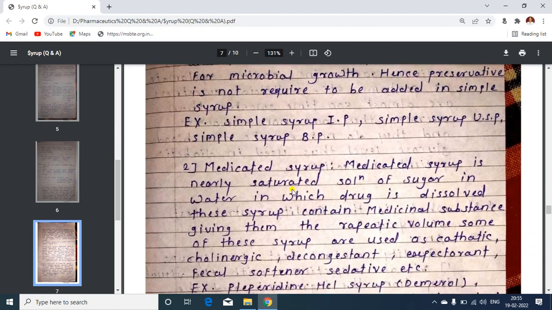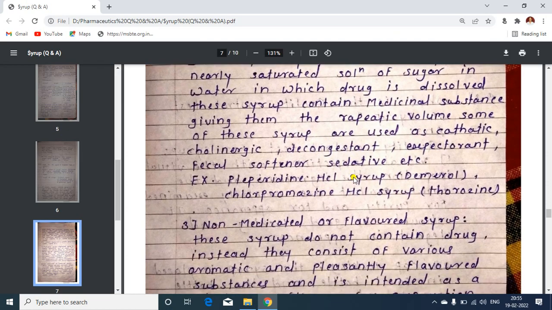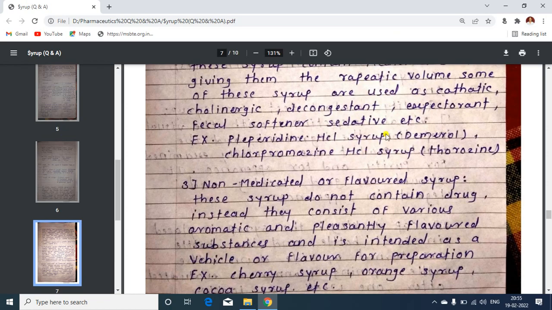Example, medicated syrup: these are saturated solutions of sugar in water in which the drug is dissolved. Okay, here the drug is dissolved. And this syrup contains the medicinal substances, and it gives the therapeutic value. Some of these syrups are used as a cathartic, cholinergic, decongestant, expectorant, and so on.